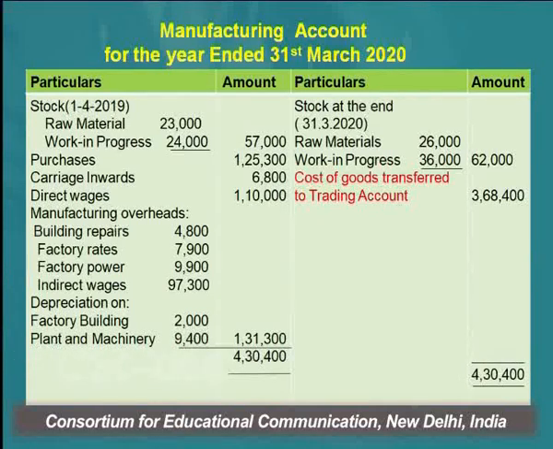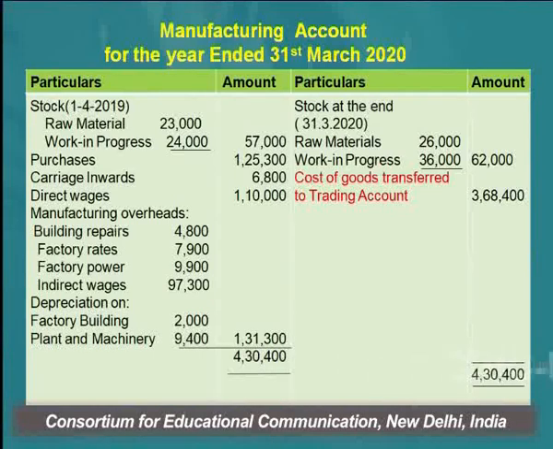The next items given here are purchases of raw material and purchases of work in progress, if given in the question, then they will be shown. If it is given in the question that we have purchased finished goods, then this purchase will be shown in the trading account. The next items appearing here are carriage inward 6,800, direct wages 1,10,000, and all manufacturing overheads, which include building repair, factory rates, factory power, indirect wages, and depreciation on factory building.